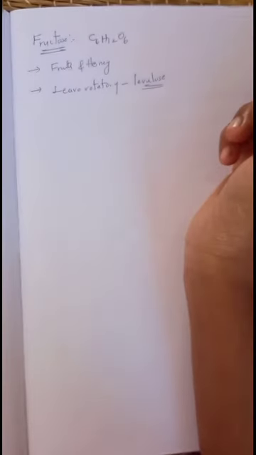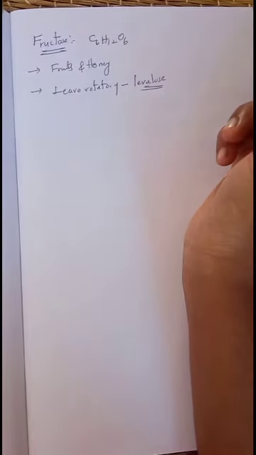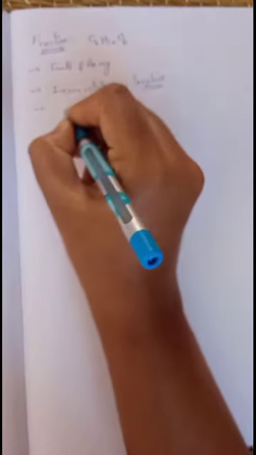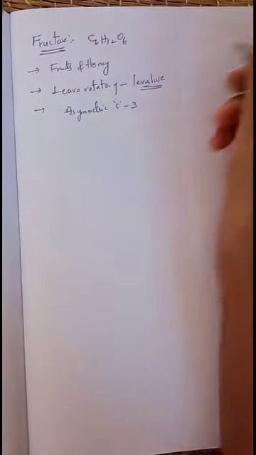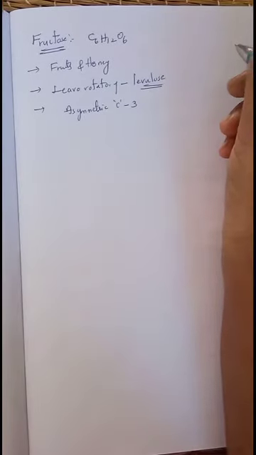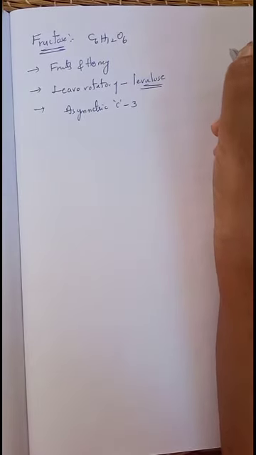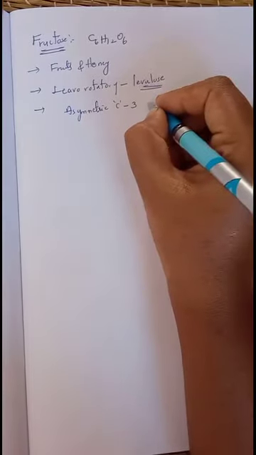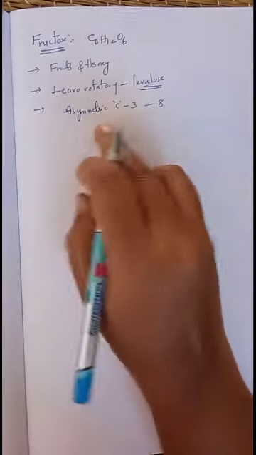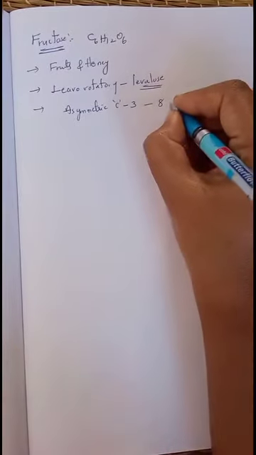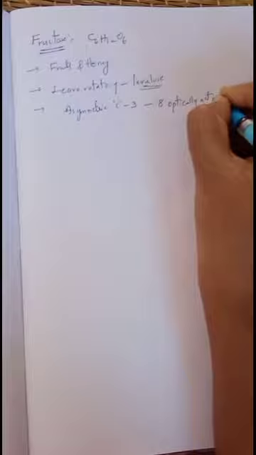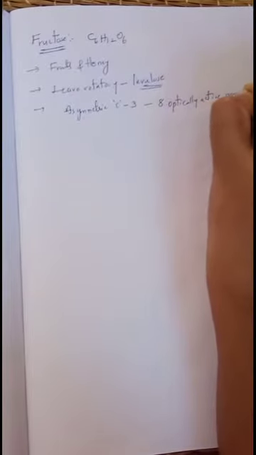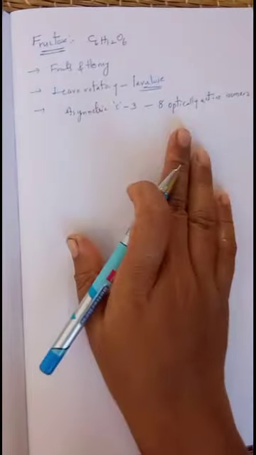It contains 3 different asymmetric carbon atoms. The total number of asymmetric or chiral carbons is 3. Because of having 3 asymmetric carbon atoms, the total number of optical isomers shown by it is 8. So fructose can show 8 optically active isomers or compounds.